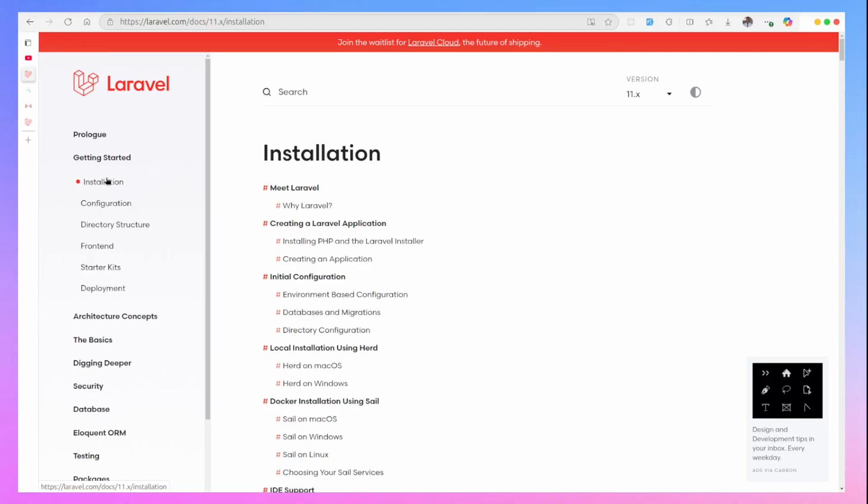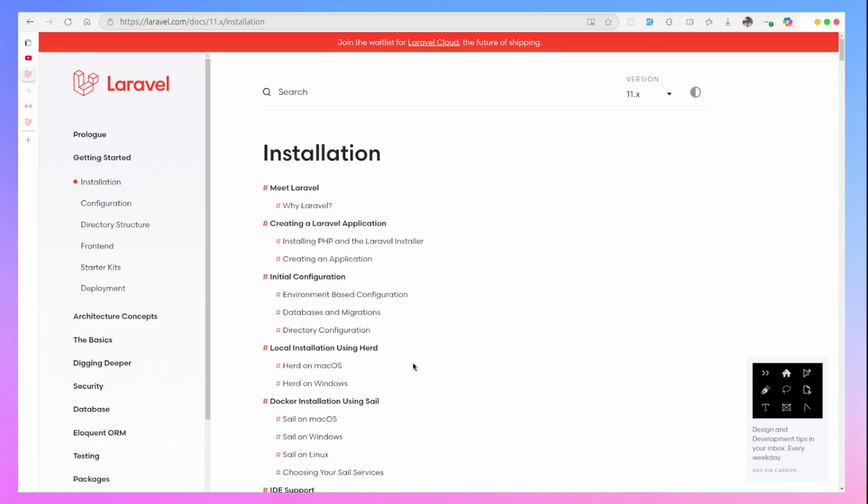Laravel is a modern PHP framework that is designed to make sure that web development is faster and easier. And it follows the MVC framework, that is the model view controller pattern. That's how it was designed, and it has a lot of inbuilt features.